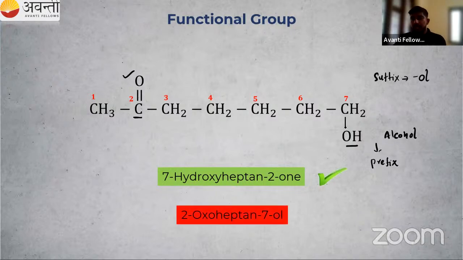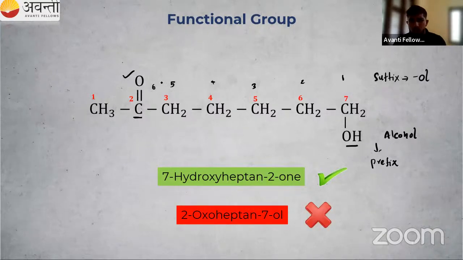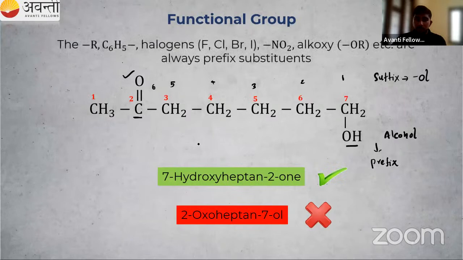Then if you start numbering from this side, then 1, 2, 3, 4, 5, 6, right? So 2-oxo. So which one is correct? Here, 7-hydroxyheptan-2-one is the correct one. So 7-hydroxy: 7th position, OH group.